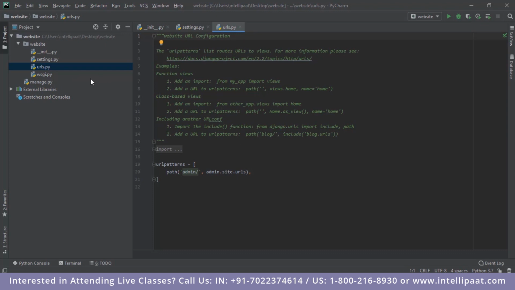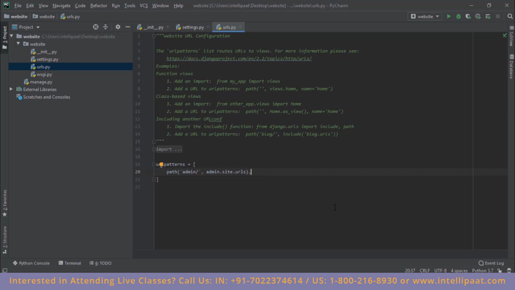And then we have this urls.py file. Now, every website or every web application has different URLs. When you open a website and scroll through different tabs of it, what you're basically doing is scrolling through different web apps, or different URLs. And what you see are the list of the URLs which are present in that website.